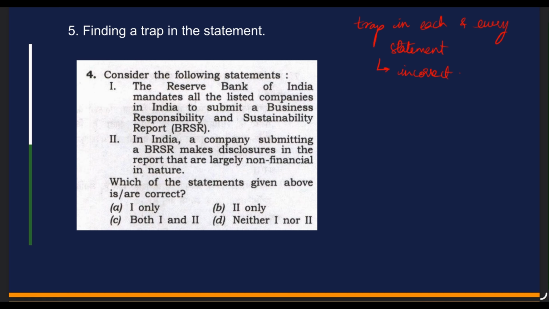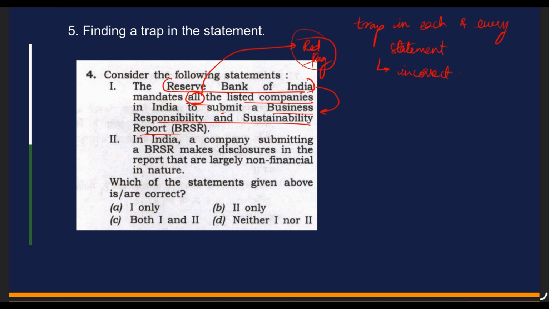In this question, they are saying that the Reserve Bank of India mandates all the listed companies in India to submit a business responsibility and sustainability report. This statement is talking about some organization doing some work, and we have identified one red flag, that is all. It doesn't mean that the statement is wrong, rather one should be cautious.